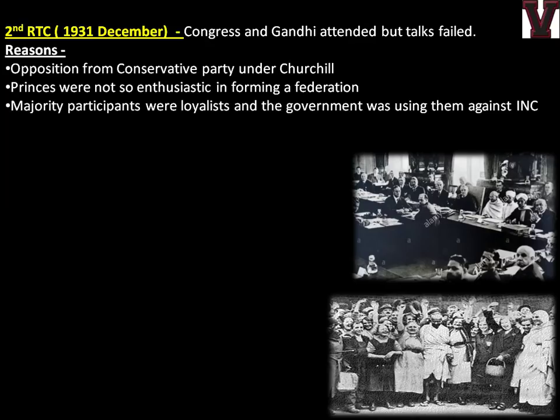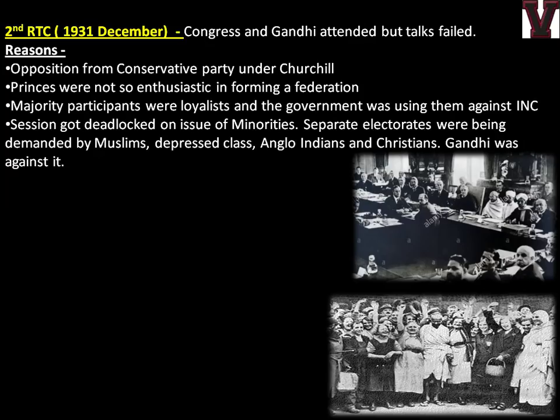So they obviously would not be in favor of it. The majority of participants were loyalists, and the government was using them against the INC. As they told earlier, they had a lot of other loyalists, so again they were disrupting the session. The session got deadlocked on the issue of minorities. Separate electorates were being demanded by Muslims, depressed classes, Anglo-Indians and Christians.